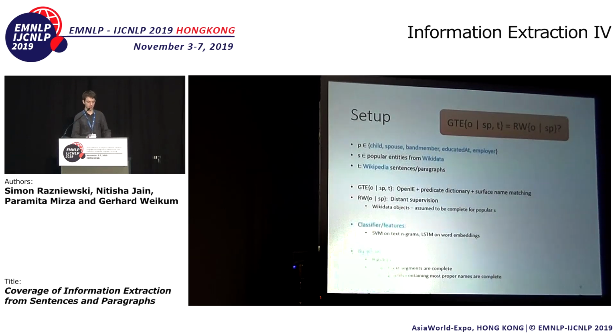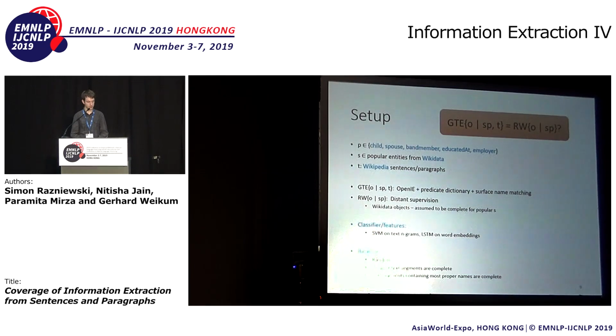And our experimental setup to approach this problem is: for predicates, we choose 5 Wikidata predicates: child, spouse, band member, educated at, employer. As subjects, we take popular entities from Wikidata, and as text segments, we take sentences and paragraphs from the Wikipedia article of those subjects.